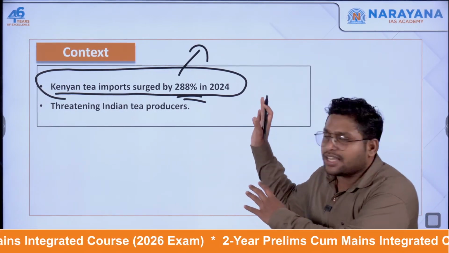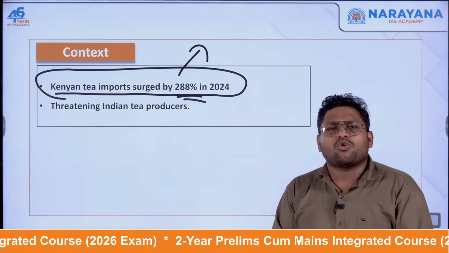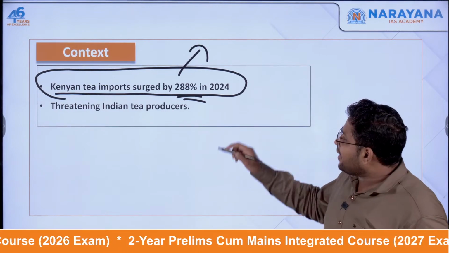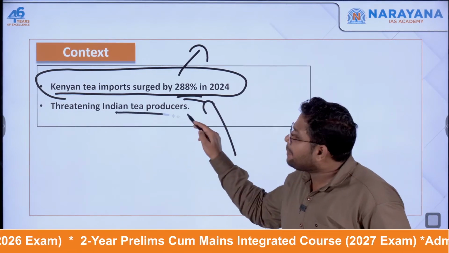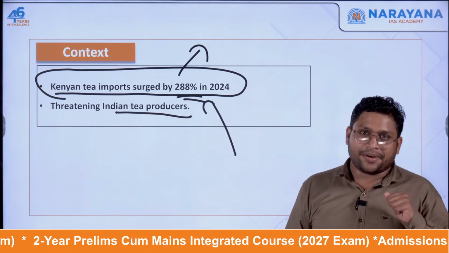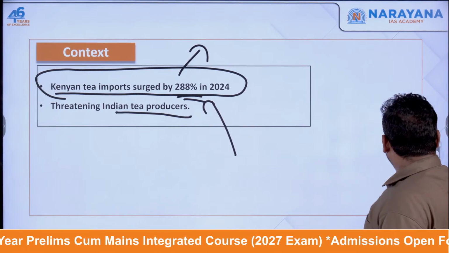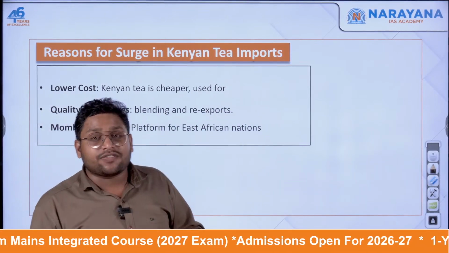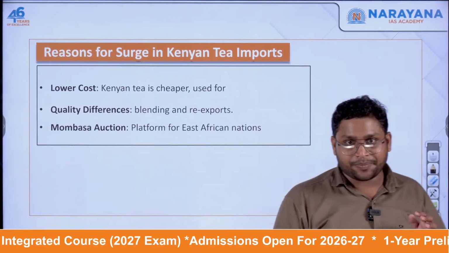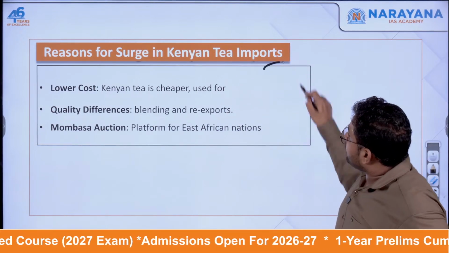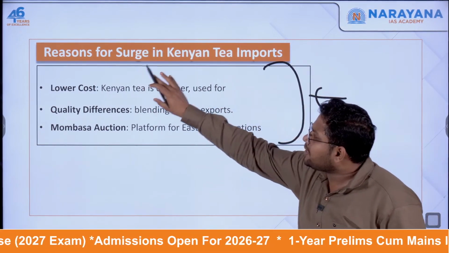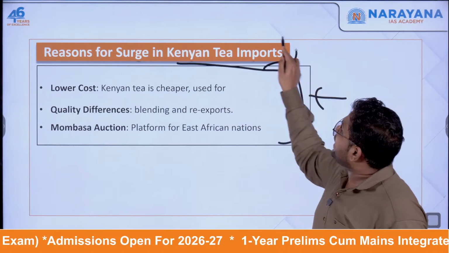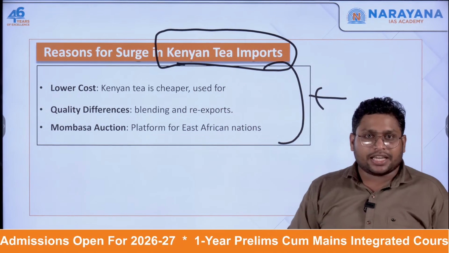So suddenly we started importing more from Kenya, and this is threatening the tea producers in India. Now, for those who do not know, India is a very large producer of tea as well as a very large importer of tea. We'll understand that. Right now, what are the reasons behind this increased imports from Kenya?